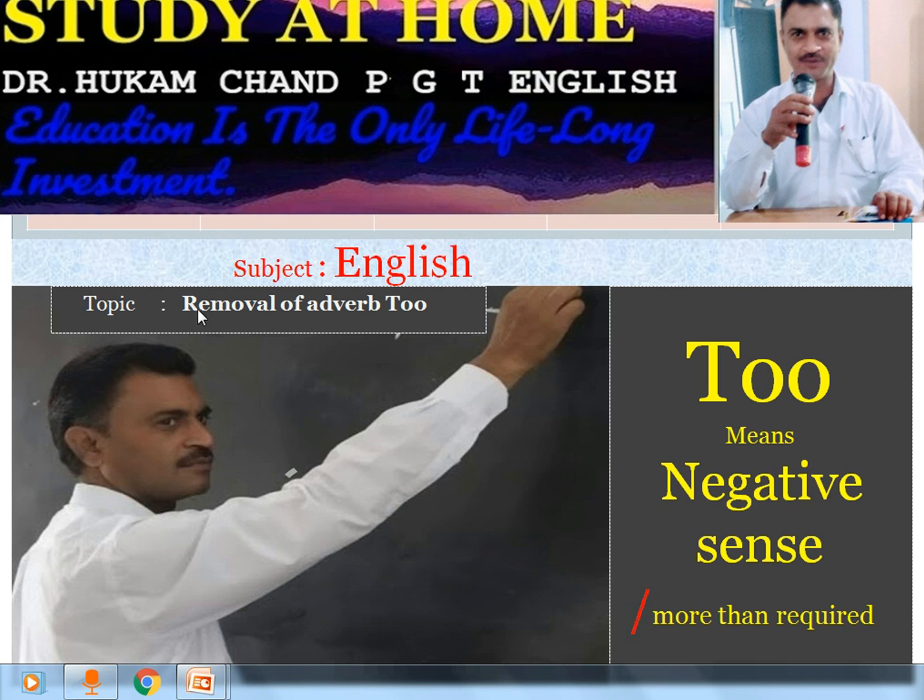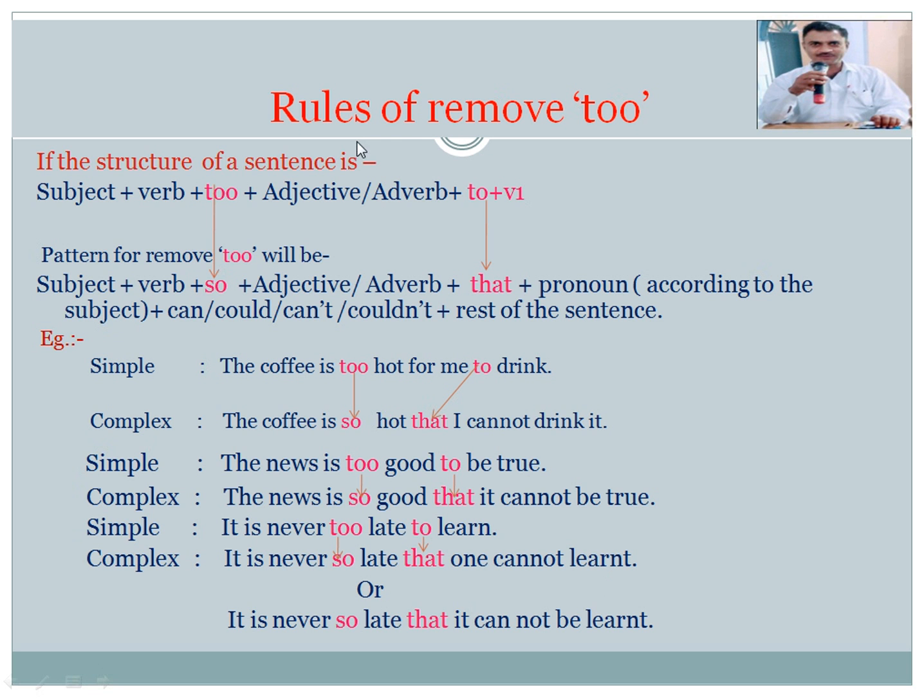Today's topic is removal of the adverb too...to. Too...to is used in a negative sense or to mean more than required. Rules of removing too...to. Remove means हटाना. Too...to को हटाना. If the structure of a sentence is subject, verb, too, adjective or adverb in the first form, to,